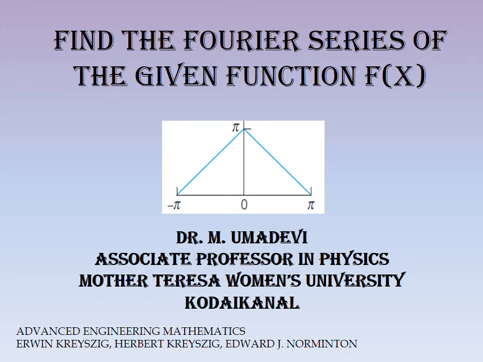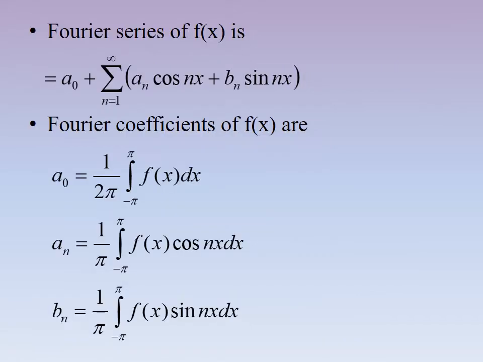Now let's see how to find the Fourier series of the given graph. Fourier series, the formula is a naught plus summation n equal to 1 to infinity a n cos nx plus b n sin nx, where a naught, a n, b n are Fourier coefficients. These can be calculated from f of x.